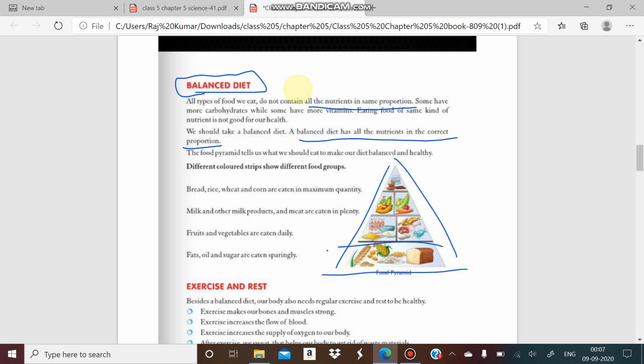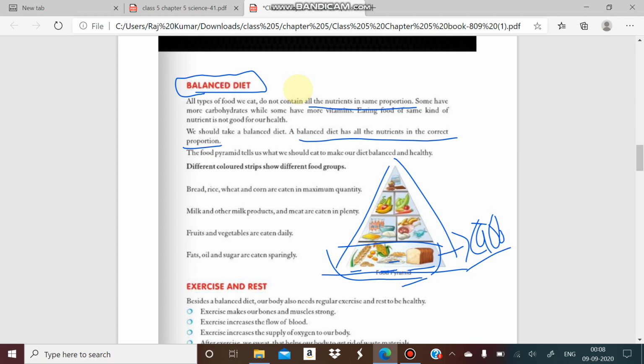at the bottom you will see the food substances that contain carbohydrate, like bread, maize, rice, and wheat. All these are rich in carbohydrates. Carbohydrates give us energy, so these nutrients are required in high amount.